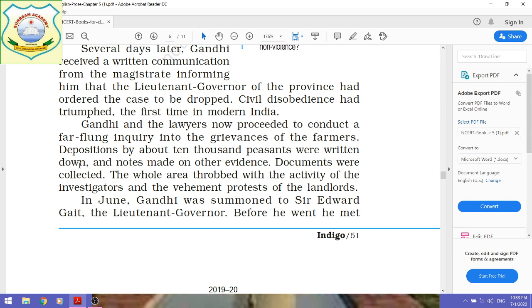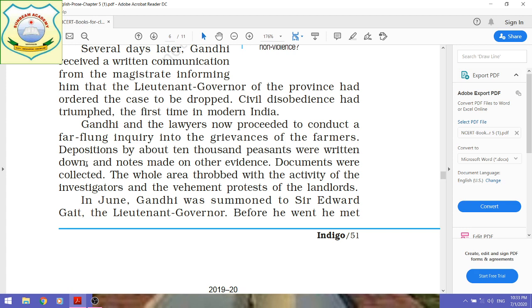Depositions, meaning statements, by about 10,000 peasants were written down, and notes were made on other evidences. There were so many complaints and so many evidences against the landlords.